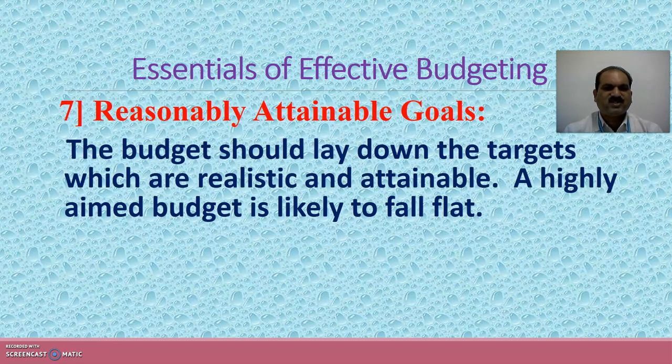Seventh essential is reasonably attainable goals. The budget should lay down targets which are realistic and attainable. A highly aimed budget is likely to fall flat.